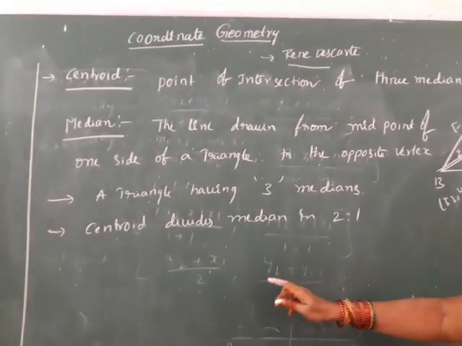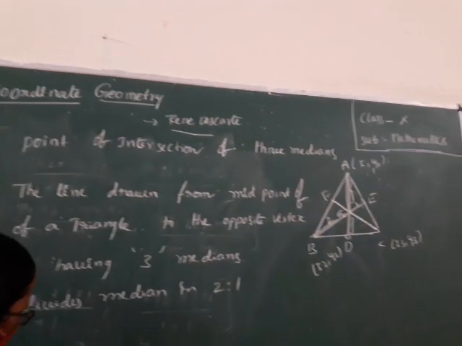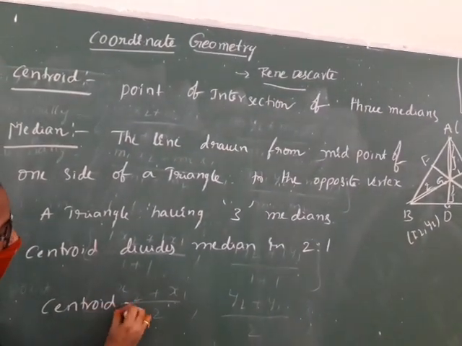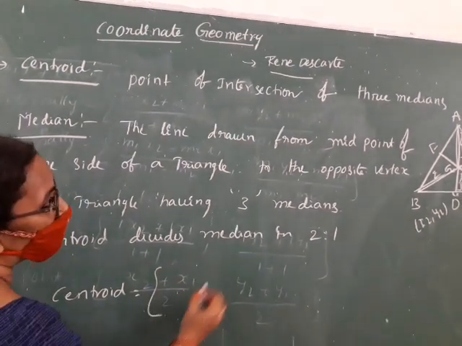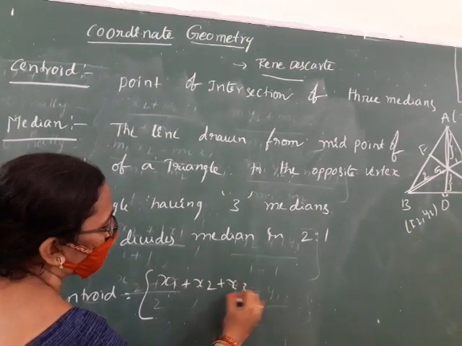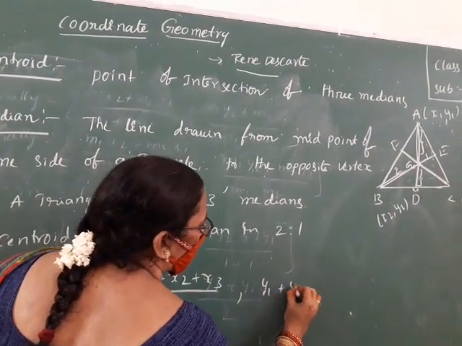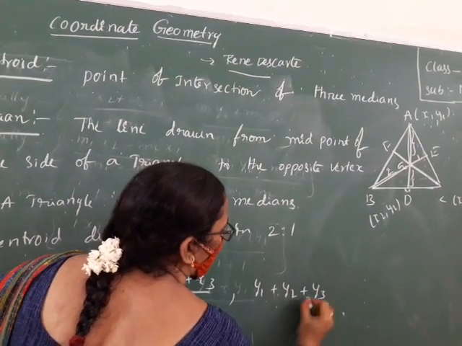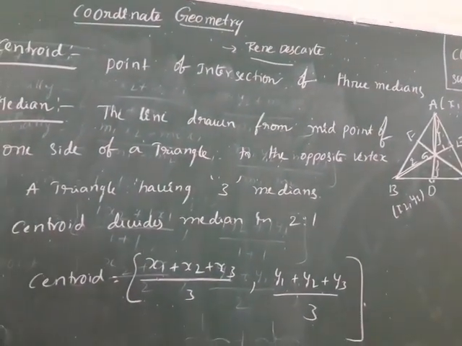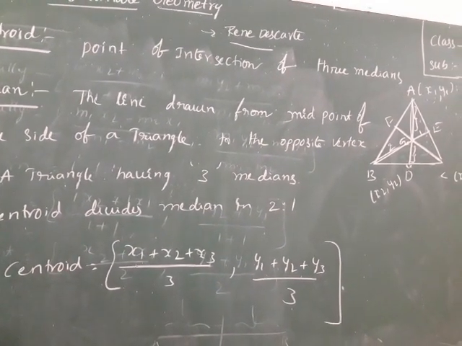Now we derive the formula of centroid. Centroid is x1 plus x2 plus x3 by 3, y1 plus y2 plus y3 by 3. See children, observe, this formula is related to one formula in our mathematics class.